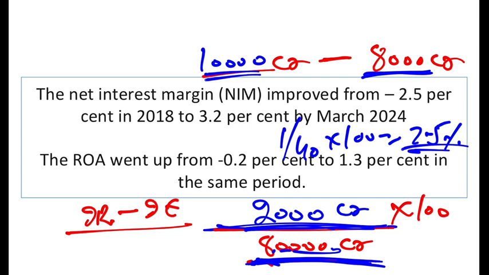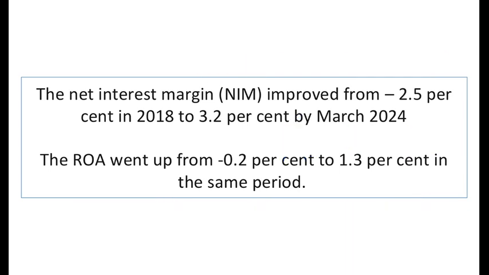This is how it is calculated. Now the net interest margin, if it is negative, it shows what? If the net interest margin is negative, it shows that the bank has not been able to make good use of its assets, right? Because the money that it has earned is not sizable enough to offset its interest expenses. So the bank is losing money, right? If it is positive, then the bank is making money, as simple as that.